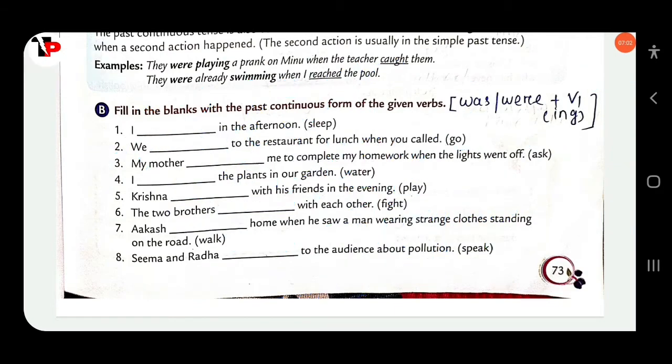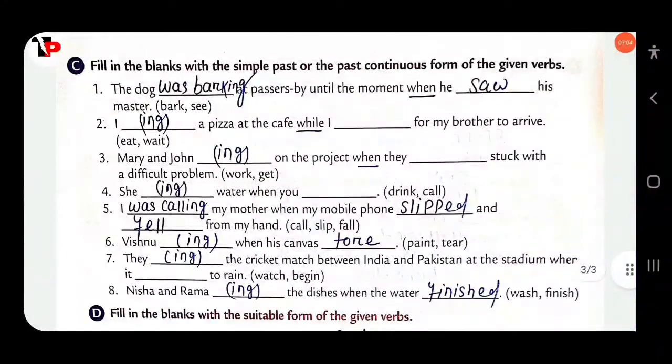Then next, here fill in the blanks with the simple past or the past continuous. Okay, simple past or past continuous. You know, the dog dash as he passes by until the moment when dash. That means here one action was continuing, and at that time another action started. So which action was continuing? The dog was barking. So this was continuing, and at that time, okay, the moment when he saw his master. Okay.